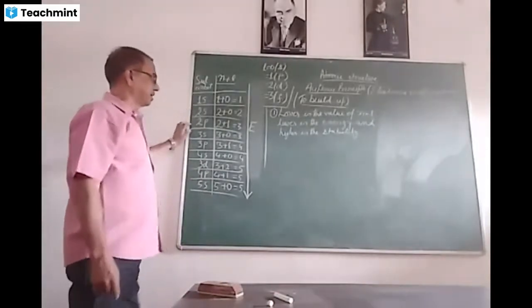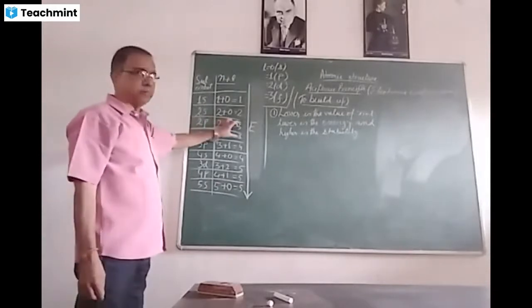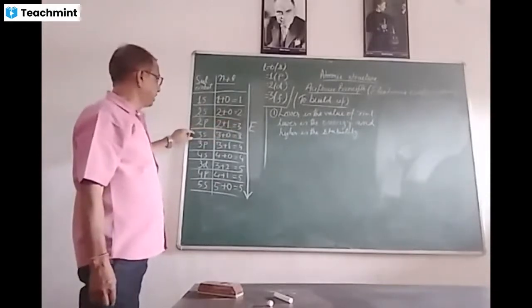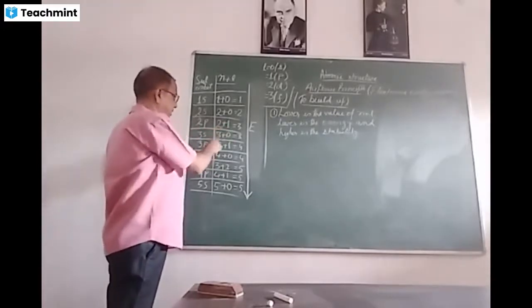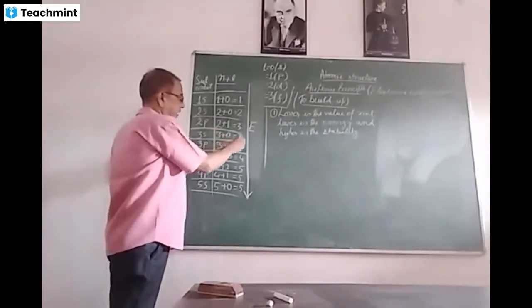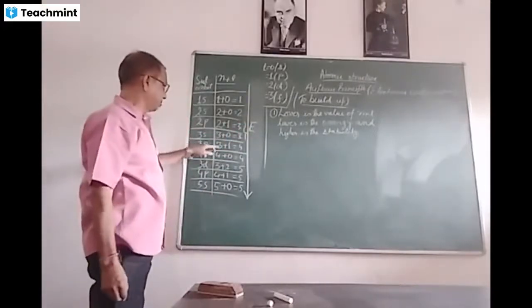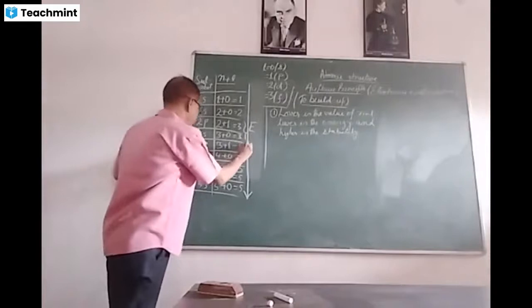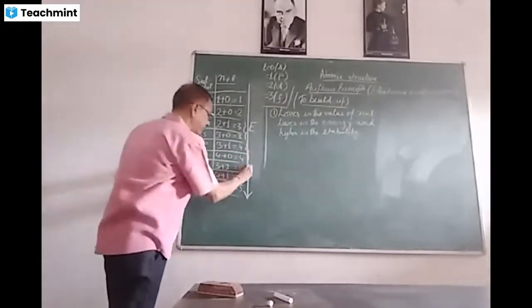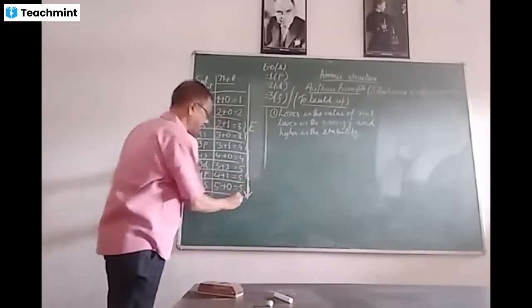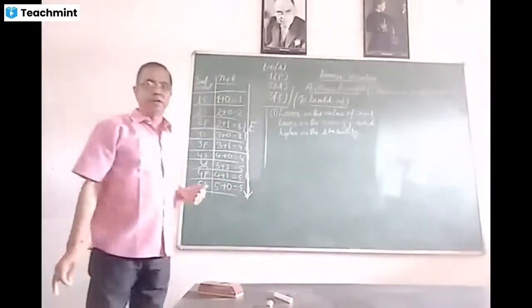Now see here, there are conditions where the value of n plus l is the same. For 2p and 3s, the value of n plus l is 2 plus 1 equal to 3 and 3 plus 0 equal to 3. Similarly, for 3p it is 3 plus 1 equal to 4, and for 4s it is 4 plus 0 equal to 4. Here also, the value of n plus l is the same for 3p, 4s and so on. Then what will be the order here?